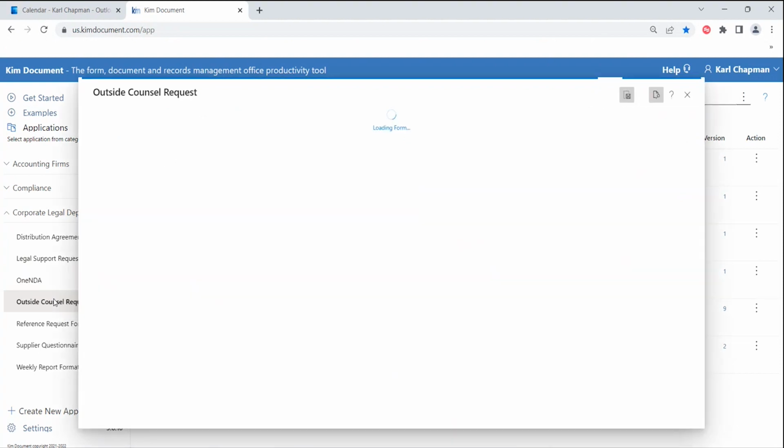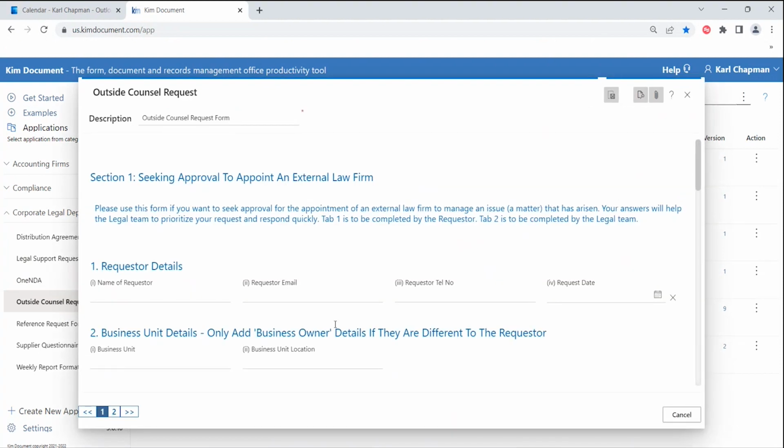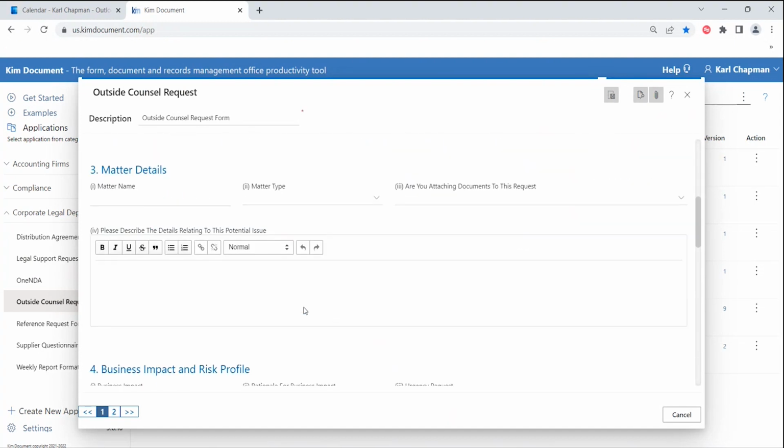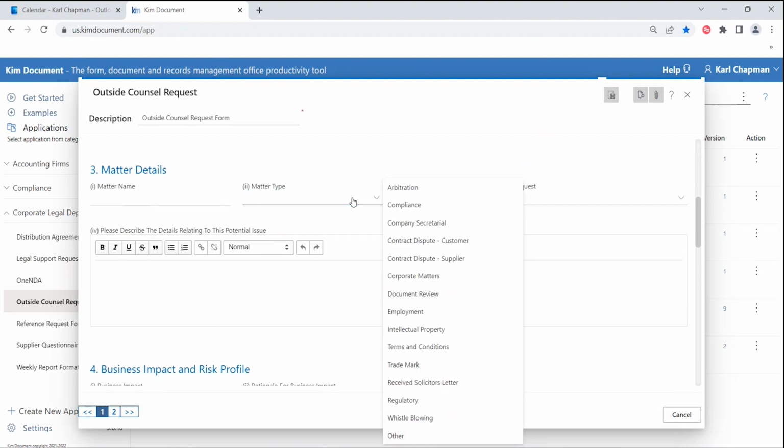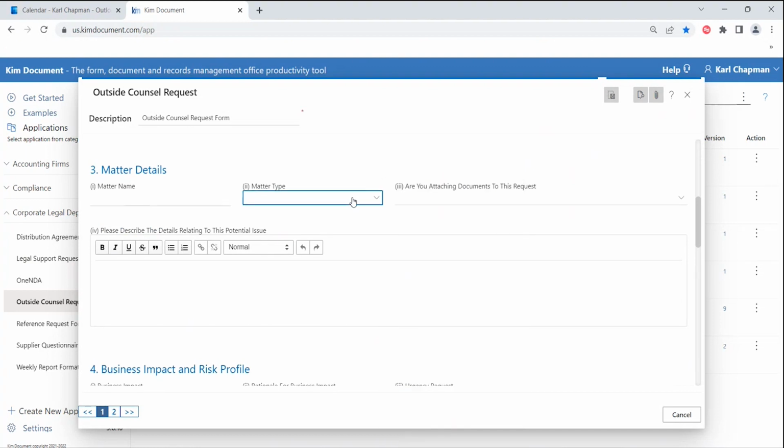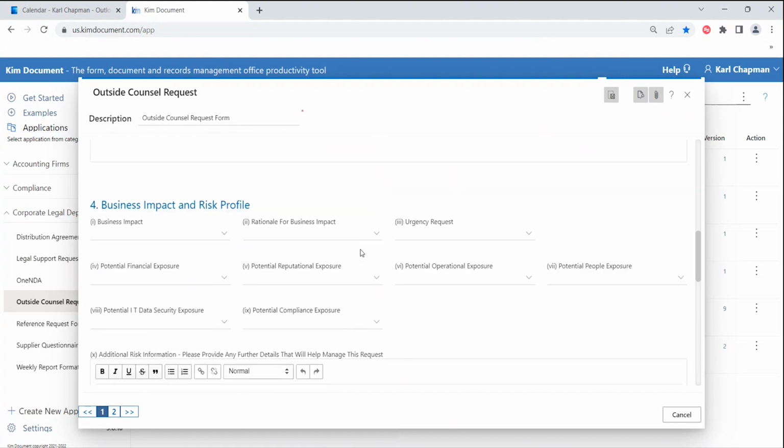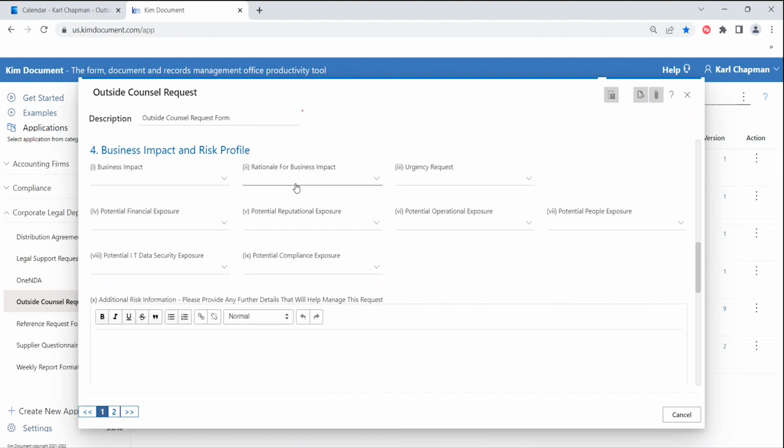Thirdly, let's assume that you now need to instruct outside counsel, or you need to consider the request to do so. If someone clicks on the link, it could be a legal team member, it could be a business unit. It asks for the appropriate information about the matter details, and again, industry standard lists, but you can amend and change these as appropriate. With all the appropriate necessary questions around business impact, the rationale for it, the potential financial exposure, reputation exposure. You want to know what the profile of this is and also why you're potentially sending it externally.